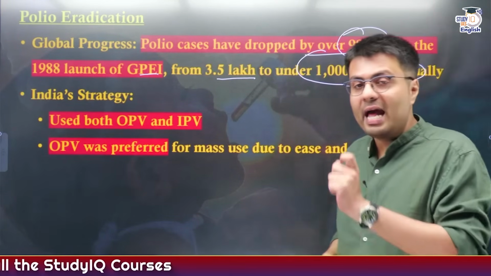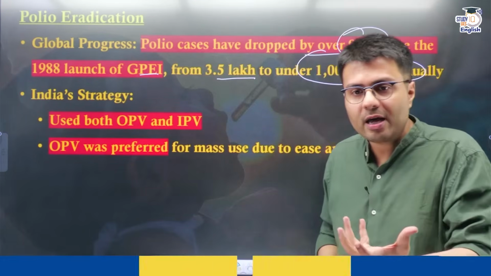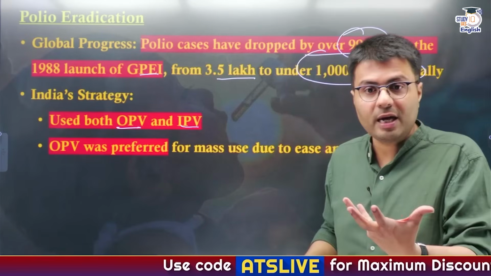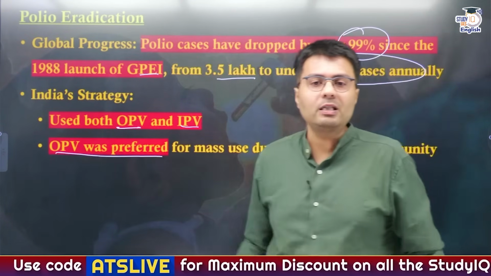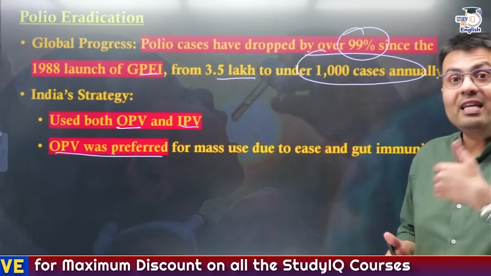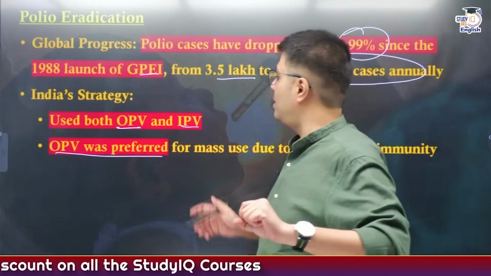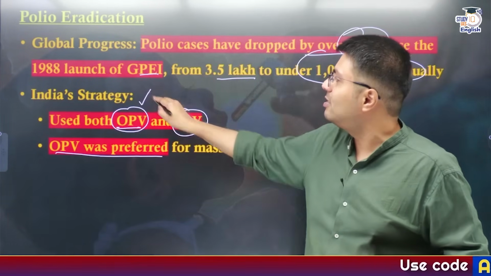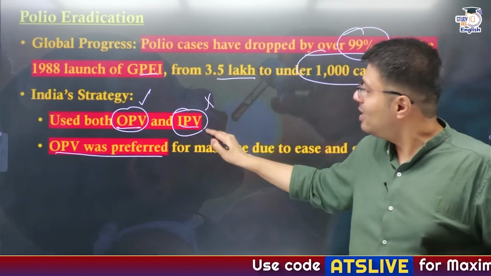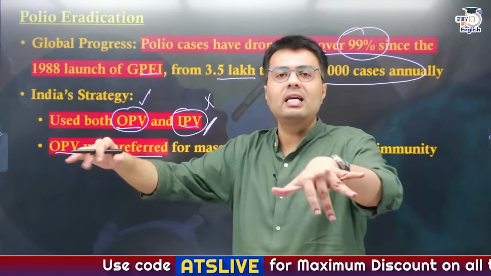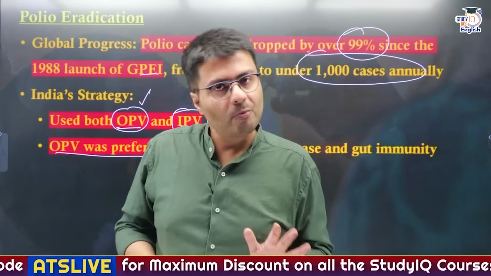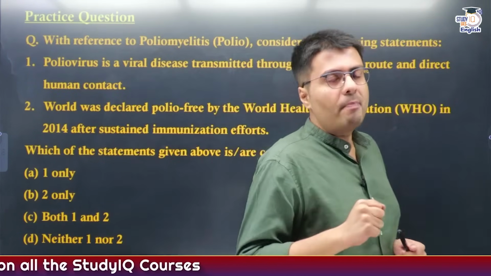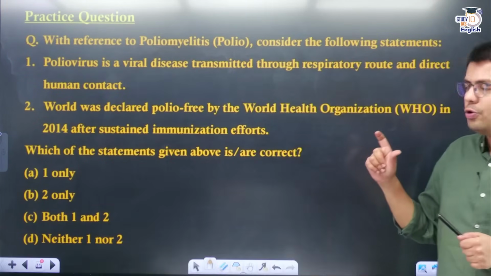And India's strategy to eradicate poliovirus has been to use both the oral poliovirus vaccine as well as the inactivated poliovirus vaccine. But OPV was preferred, obviously, because of its mass use, its ease to administer, and the low cost associated with it. But why was IPV used? I told you, the risk of vaccine-derived poliovirus exists for OPV, not for IPV. That is why IPV was also used simultaneously, so as to prevent the risk of poliovirus from the vaccines, right?